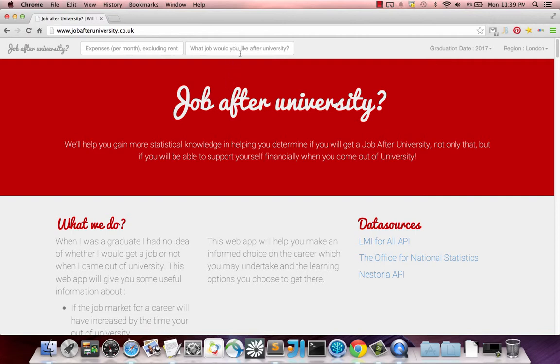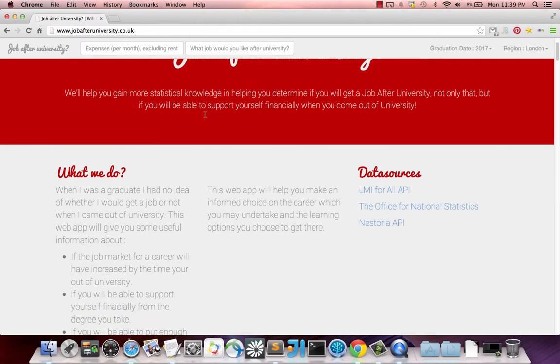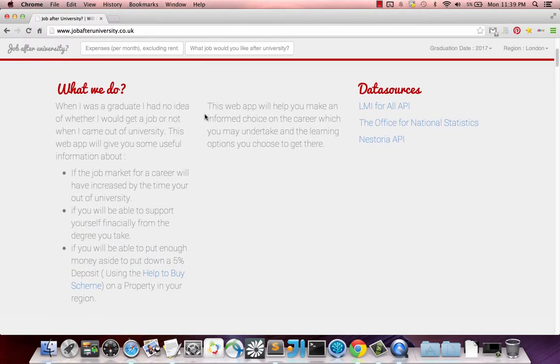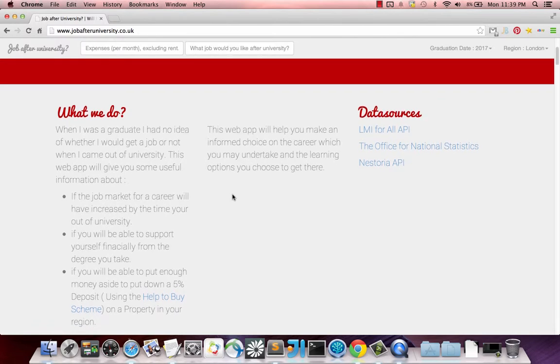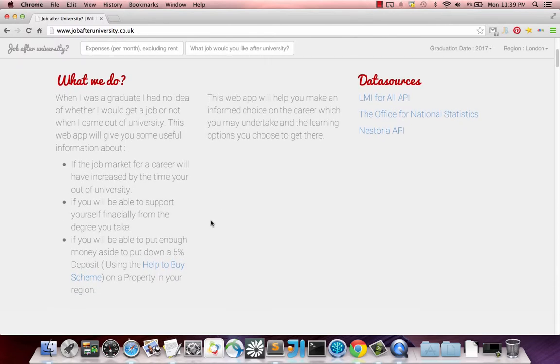Also, we've got what job they would like over here. So they input that, and basically what we'll be able to do is look at the job market for that role in the future. We'll also be able to check how long it would take them to save up a deposit for a property that they wish to buy.